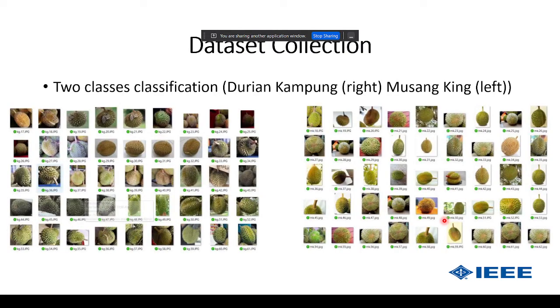Regarding the data set collection, we collected our images manually using the browser. We went to the browser and searched one by one for images of the Durian Kampung on the left, while the Musang King is on the right. If the researchers in this Google Meet group know about the D24 type of durian, Musang King is a species that came down from D24. The images were crawled by the search engine, so we have many images to classify in our hands.